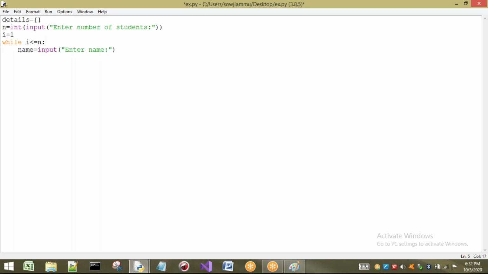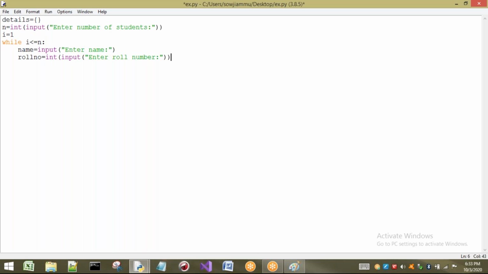Next, the detail I want to take from the student is his or her roll number. So roll number equal to int of input, enter roll number, taken as an integer. So he will enter his roll number. The first student will be entered, then the second student will be entered, and so on. We are going to enter the details of the students.